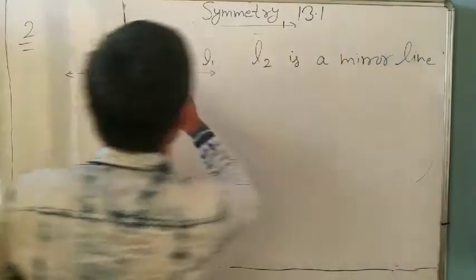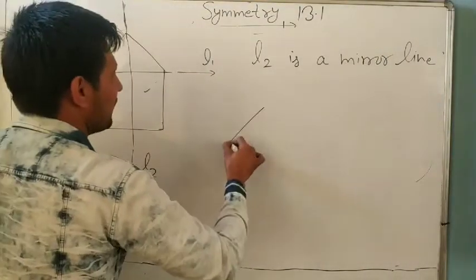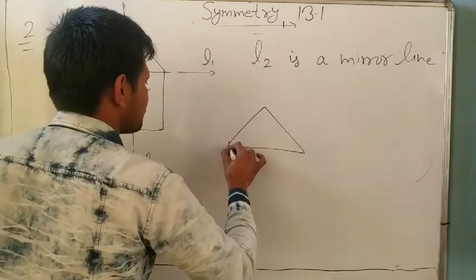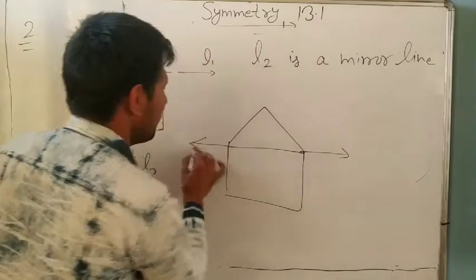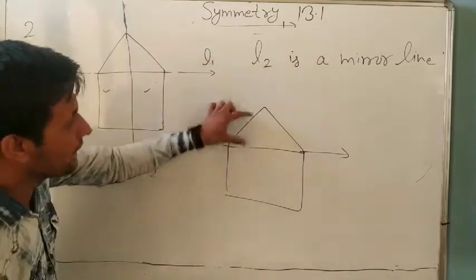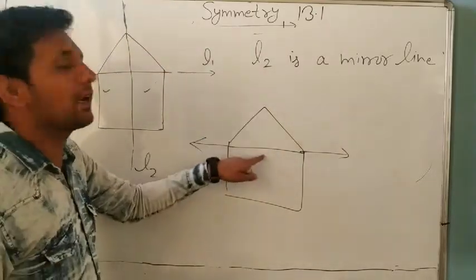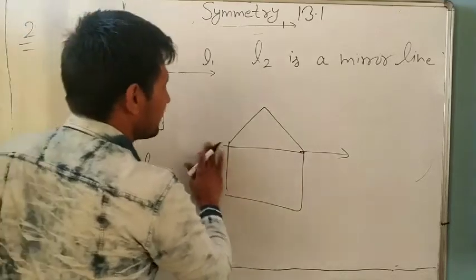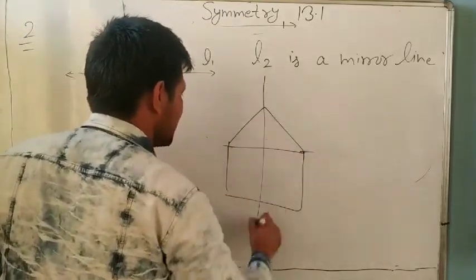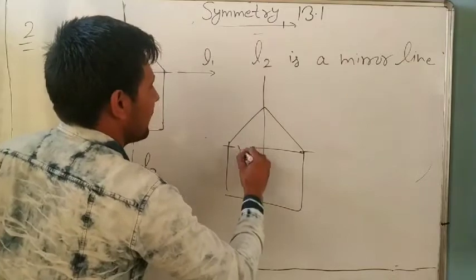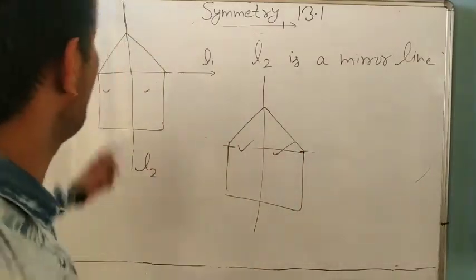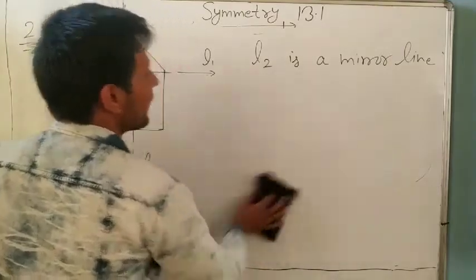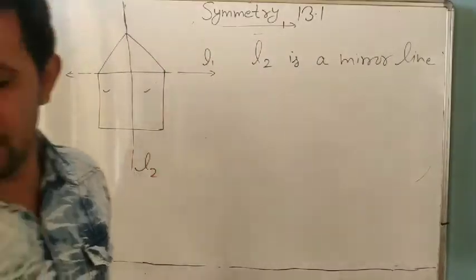L2. Because if we take only L1, is this line symmetrical? No. When we fold it, one part is a square and the other is a triangle, so they are not identical parts. But when we take L2, this part and this part are both equal, identical. It means it is a mirror line. So it is your answer. Make the diagram with pencil.